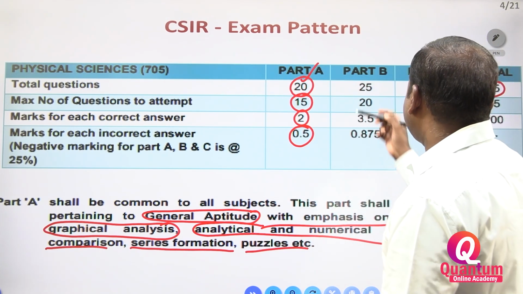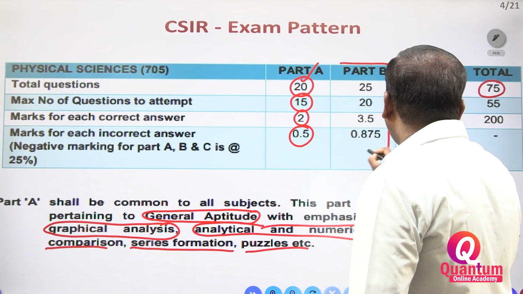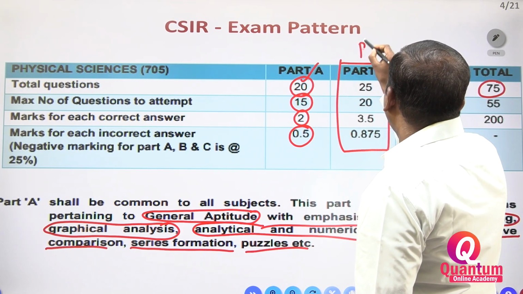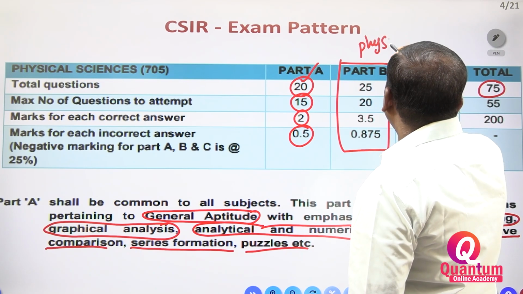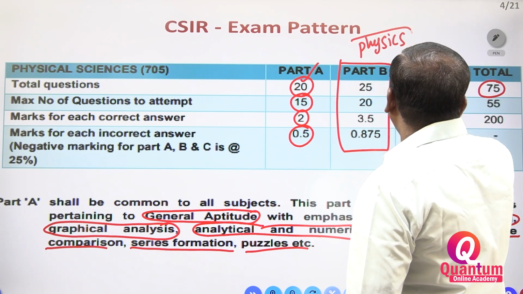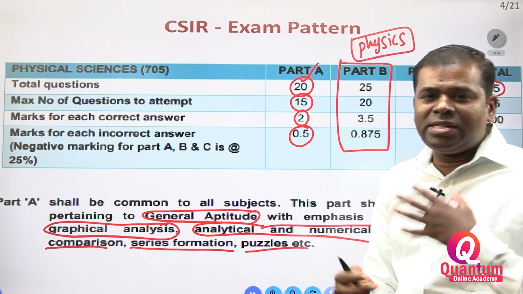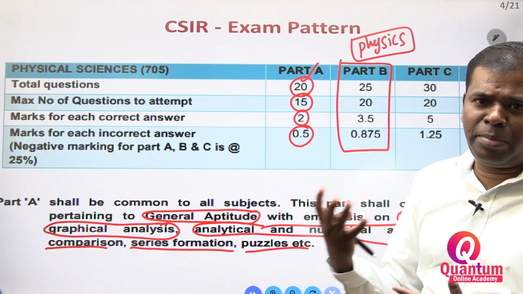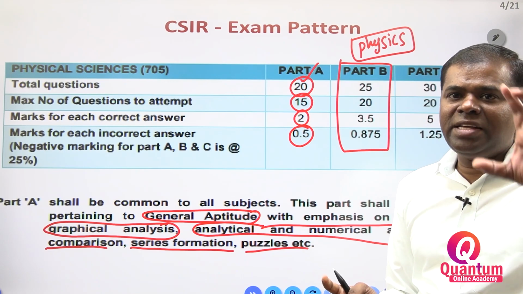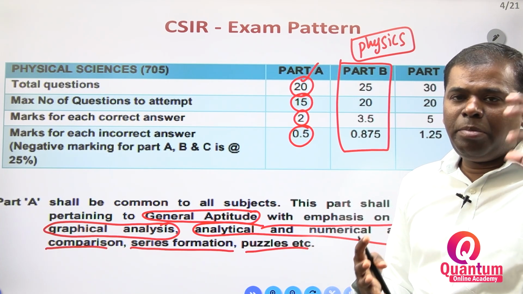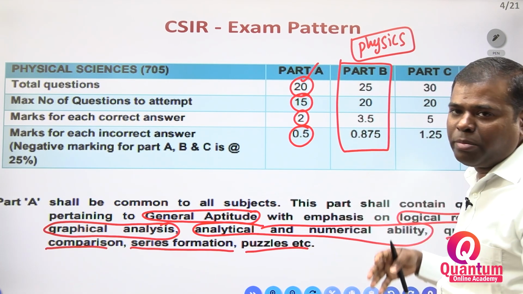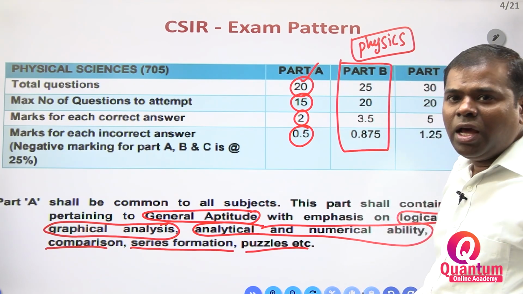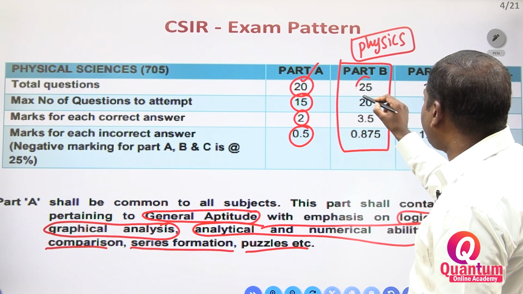Now part B. This part B is physics. So this physics has some basic ideas, basic concepts. Part 1, sometimes they may also ask part 2. Basic ideas: those questions you may get from part B. How many questions? 25 questions.